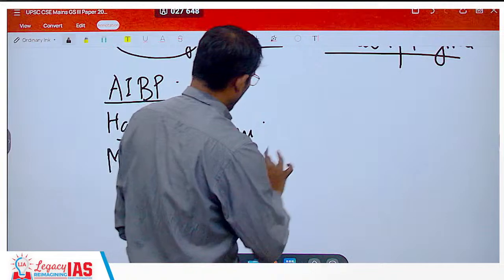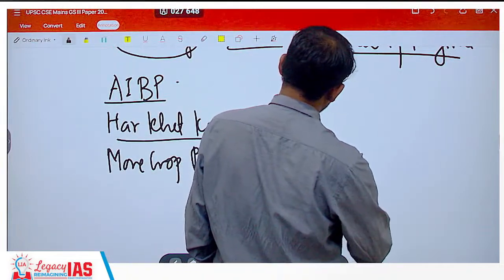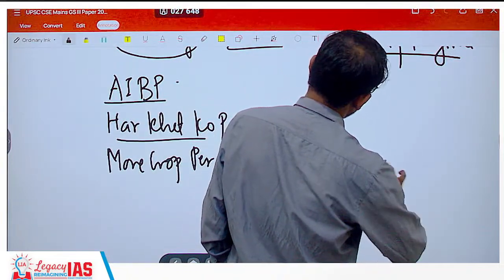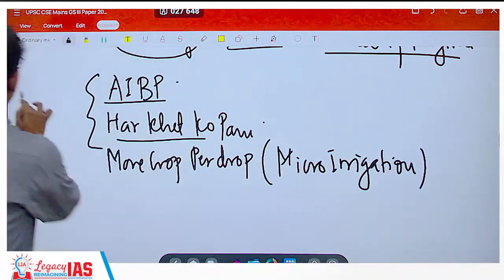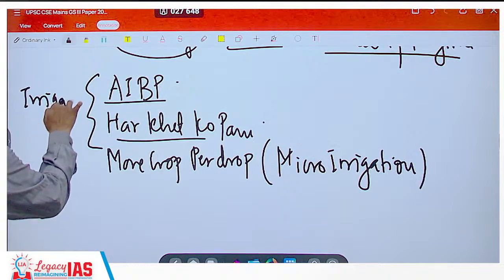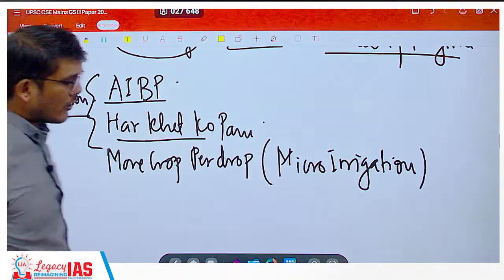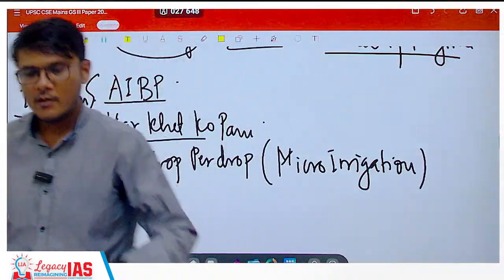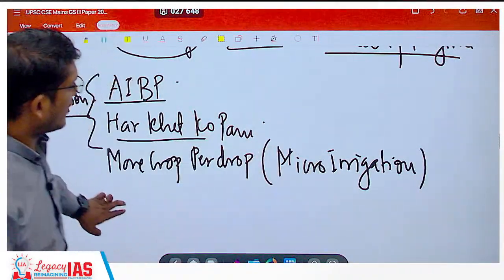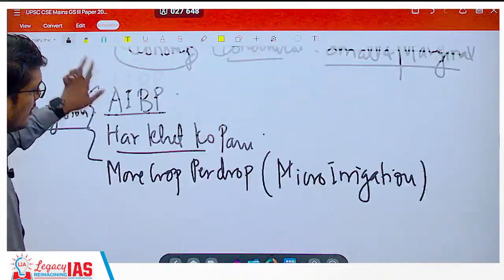Now this is also about irrigation, but specifically micro irrigation, right? So with the help of this scheme, you can ensure that you are not just writing your points on your own, but you take the help of the schemes. Everyone is happy, you are going to get good marks, and then conclude your answer.